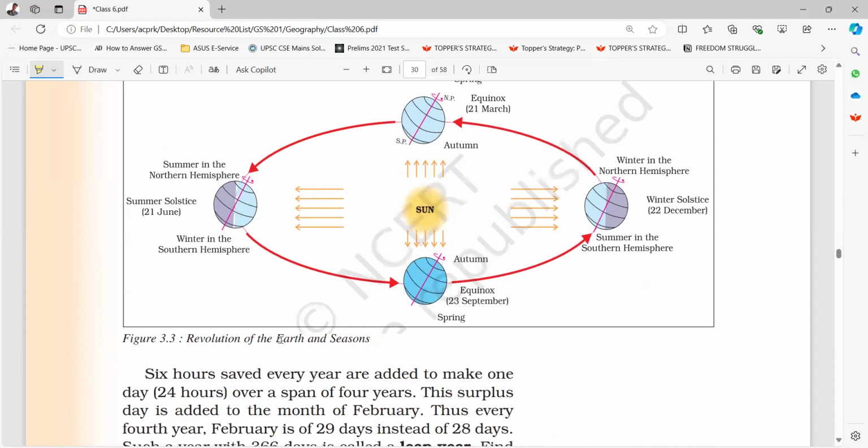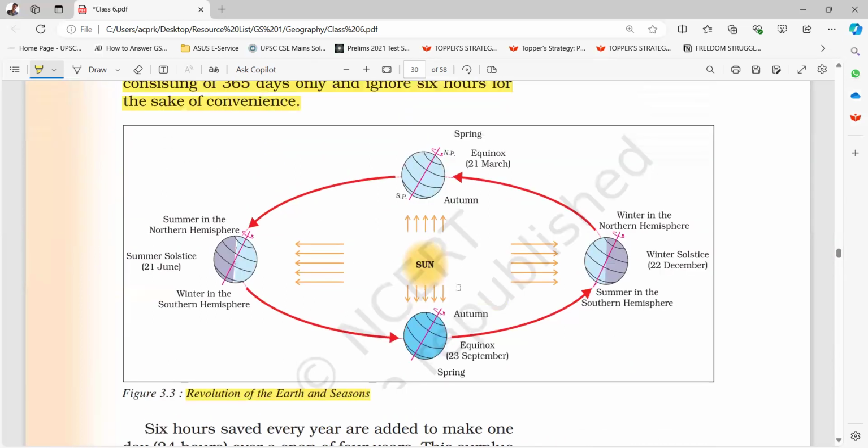Figure 3.3, revolution of earth and seasons. Spring equinox is on 21st March. Autumn. Winter in the northern hemisphere, summer in the southern hemisphere. Winter solstice, 22nd December.